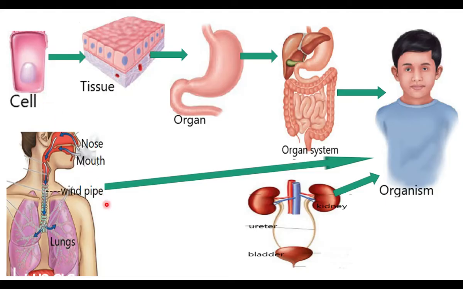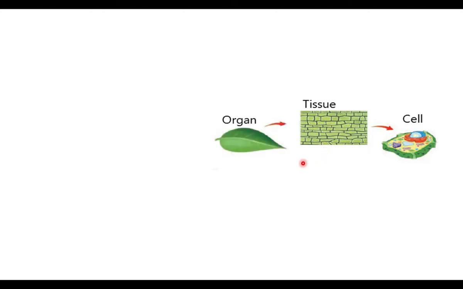Like human beings, plants are made up of cells. This is a plant cell. A group of plant cells forms plant tissue. There are many tissues in a plant body. We will study about these tissues in 9th standard and 11th standard. These tissues of plants together form organs of plants. Leaf is one of the organs, flower is another organ, fruit is another organ. Many organs are formed in plants by the combination of many tissues.